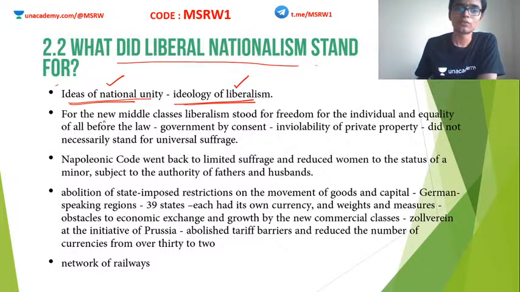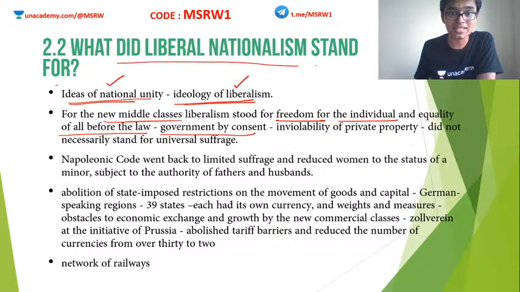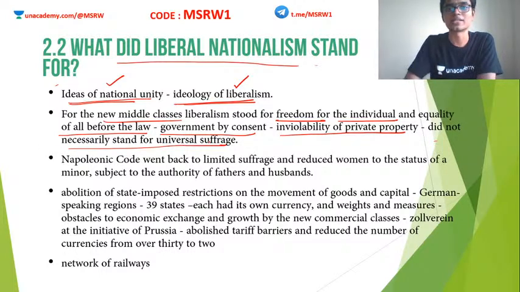Clear? So for the new middle class, liberalism stood for freedom of the individual, equality of all before law, government by consent, inviolability of private property, and did not necessarily stand for universal franchise. Clear? So this point here actually tells you what liberty at that time meant.